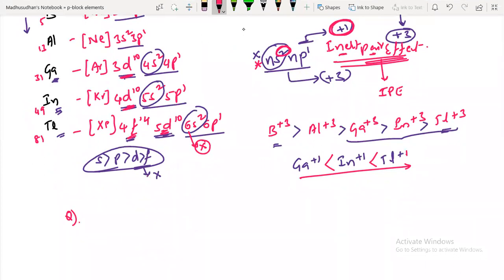Excuse me, sir. Could you please repeat the inert pair effect?